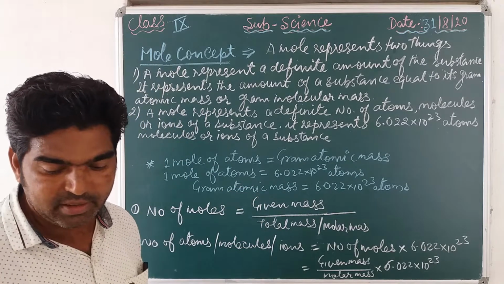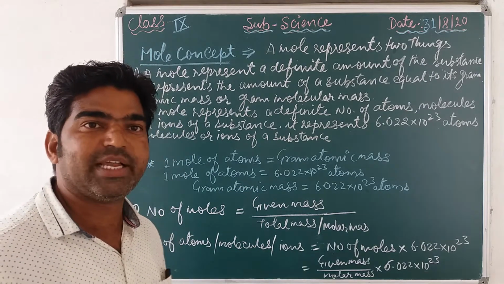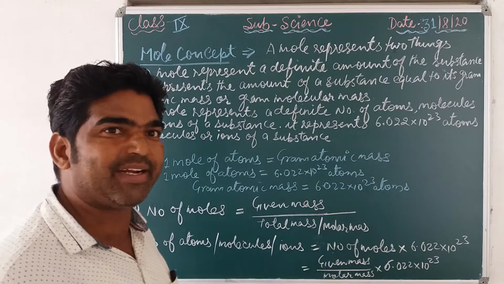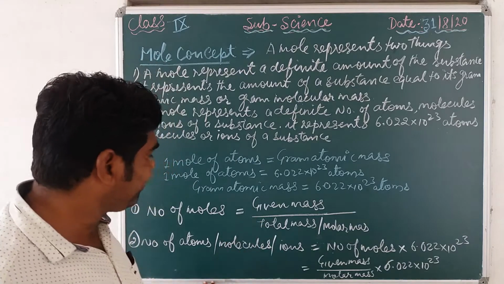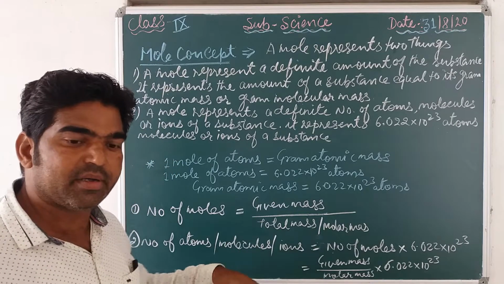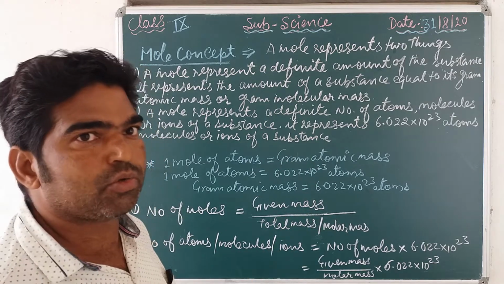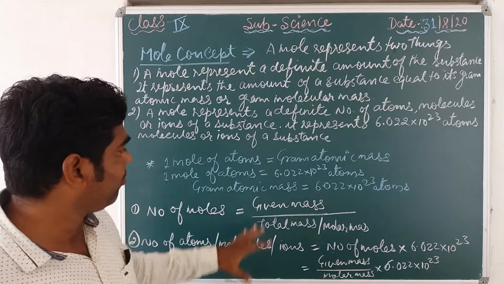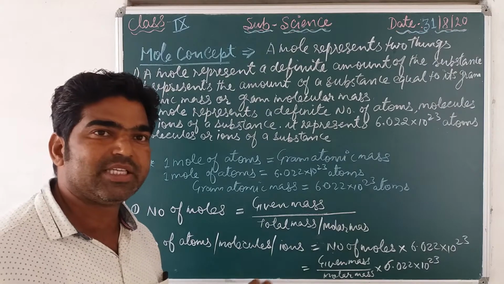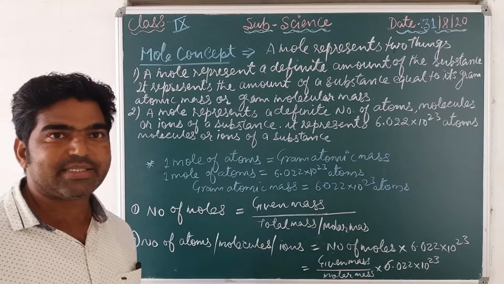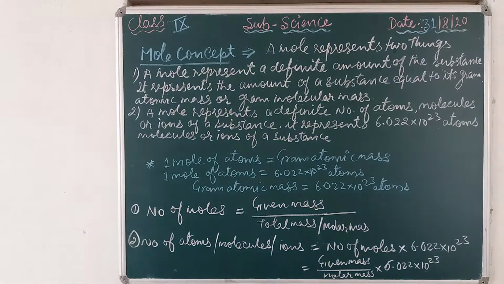We are taking textbook questions, which is better for you to understand this concept. We solve one or two textbook numerical exercises, and on that basis you will understand the formula. So now let's discuss some numerical problems.